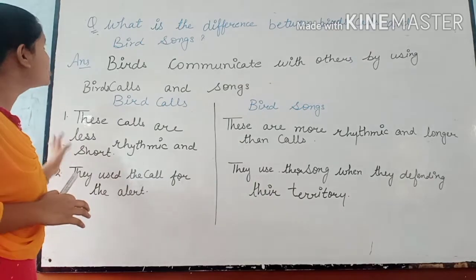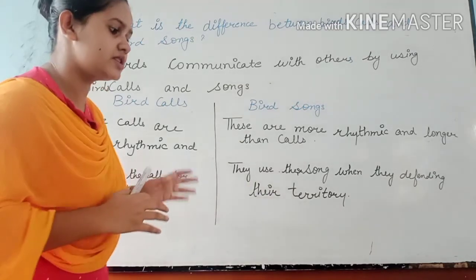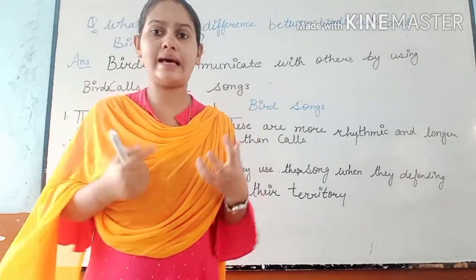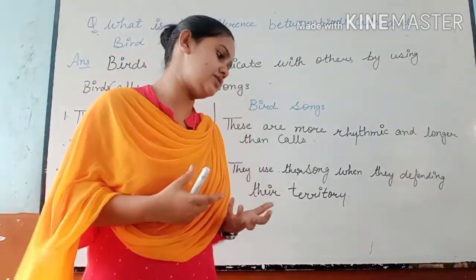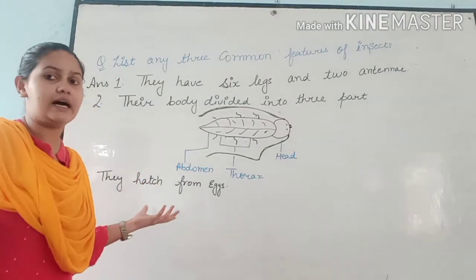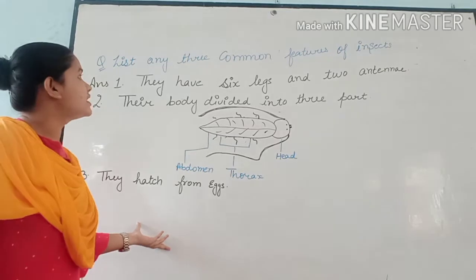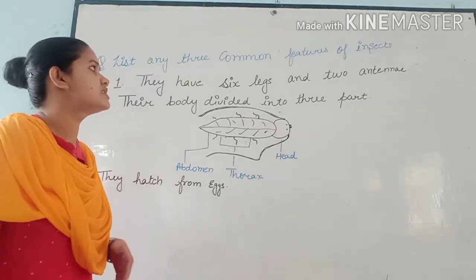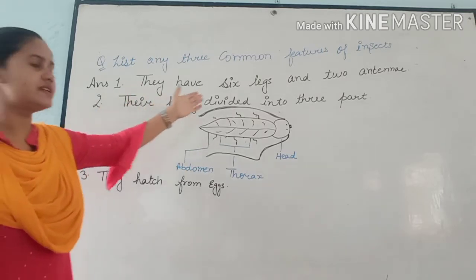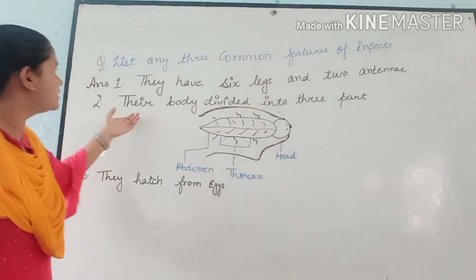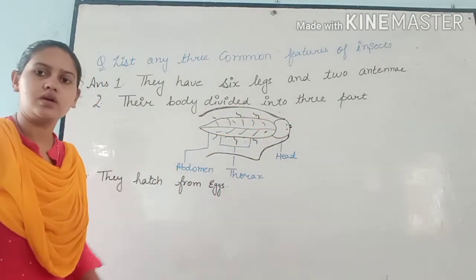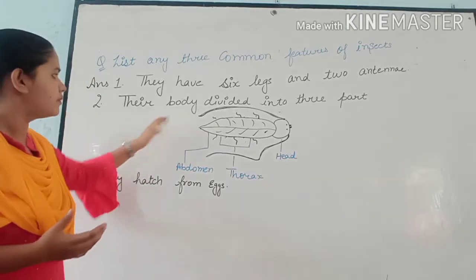Okay, let's do the fourth question, which is to list any 3 common features. We have to recognize the features of insects, right? So now students, we have our fourth question, which means we have to know about the features of insects. There are 3 features we have been following. They have 6 legs and 2 wings. Their body is divided into 3 parts. And they hatch from eggs. But let's describe it with the picture.